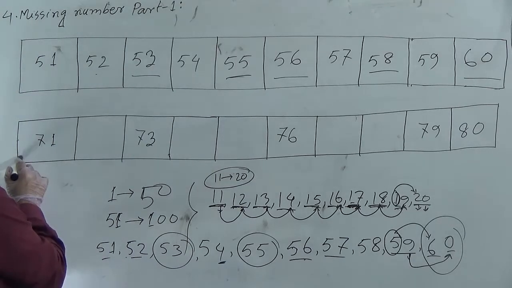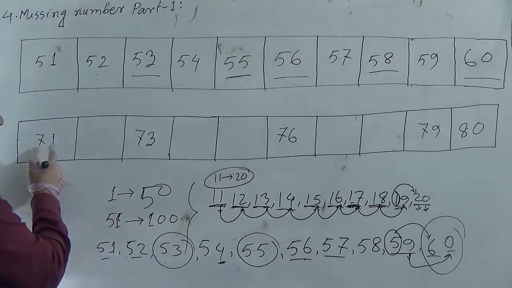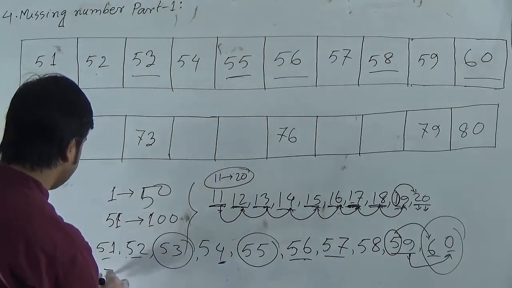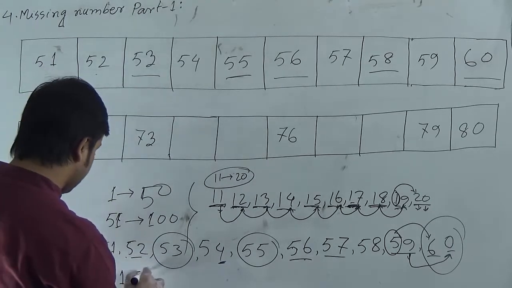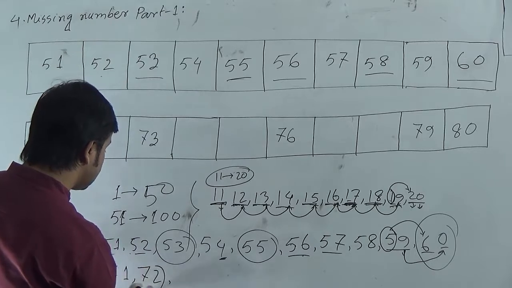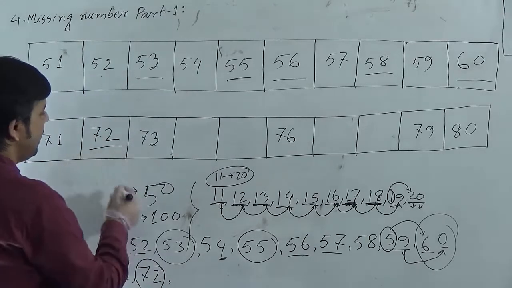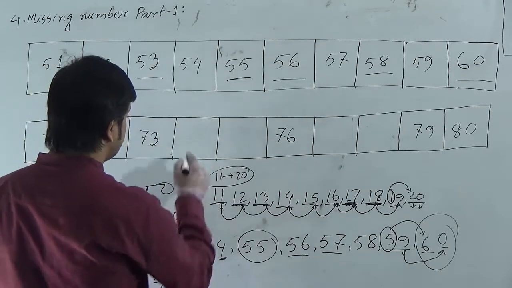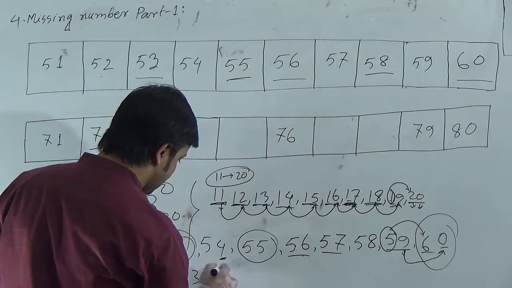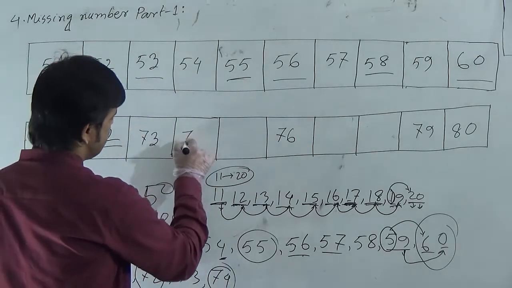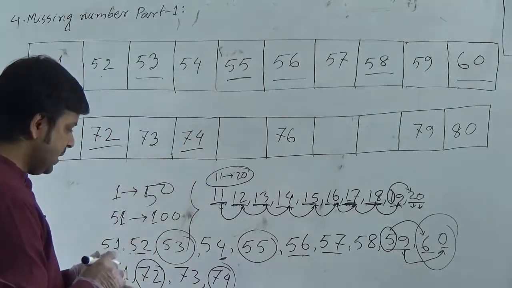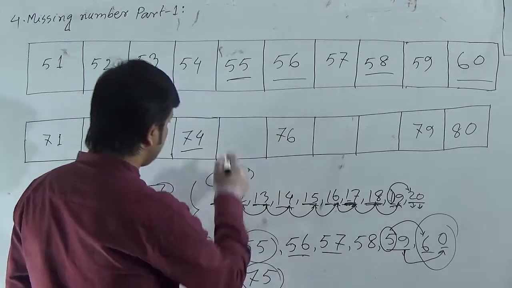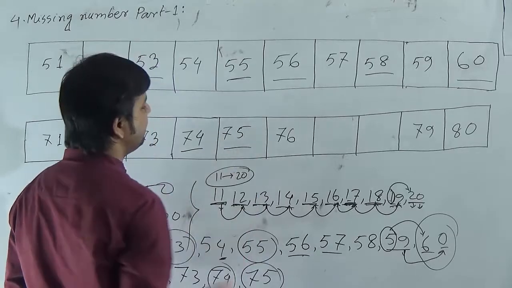Then come to the next question. Here are some numbers given and some gaps are given. We have to write the missing numbers here. 71 is the first number given. After 71 we will get 72. So 72 is the missing number here. And after 72 here is 73 given. So after 73 the next number is 74. So this is our missing number here, and after 74 we know the number 75. So this is also the missing number here, 75.